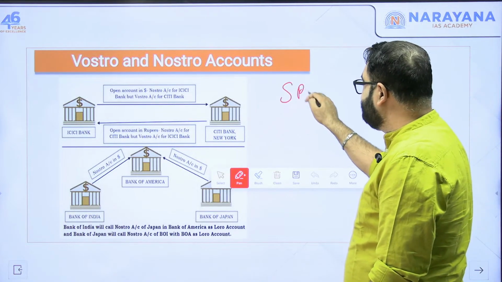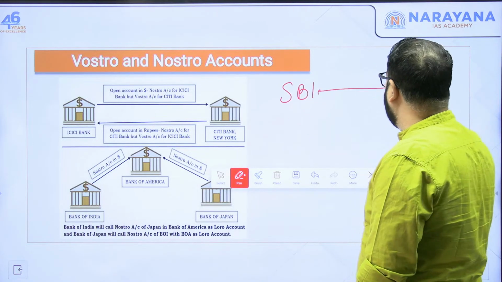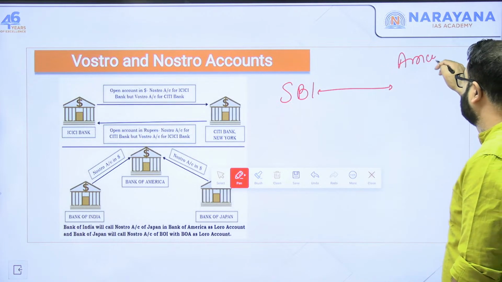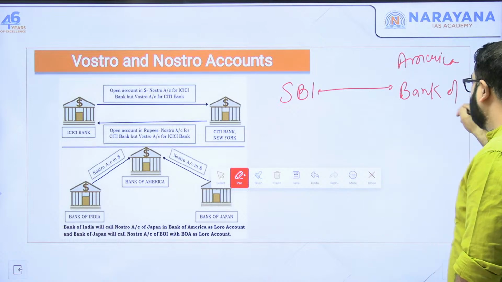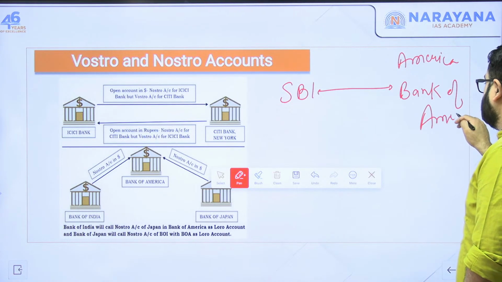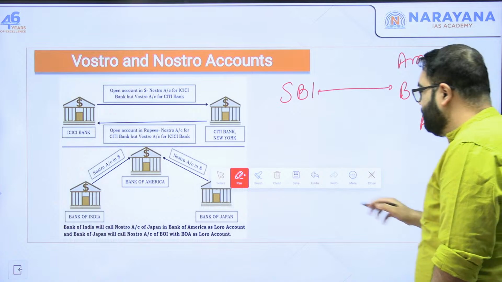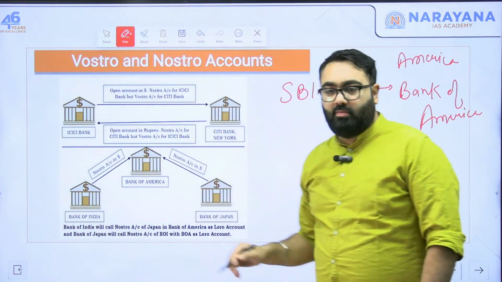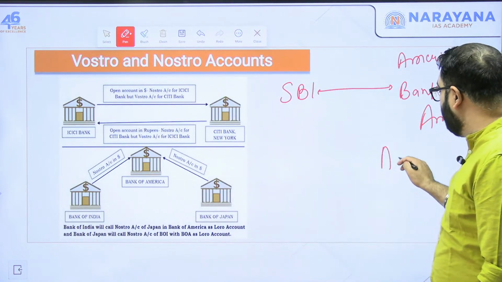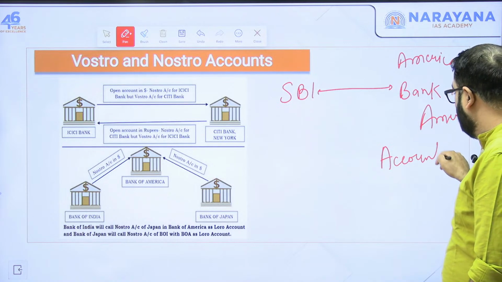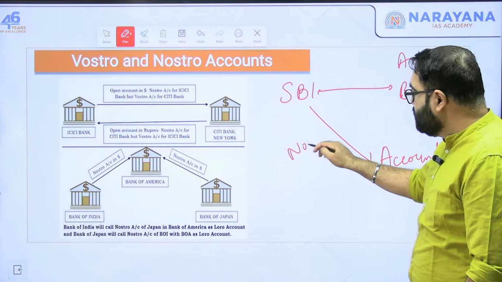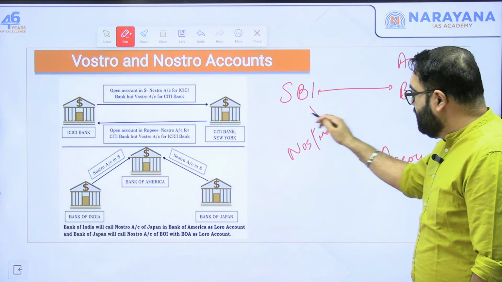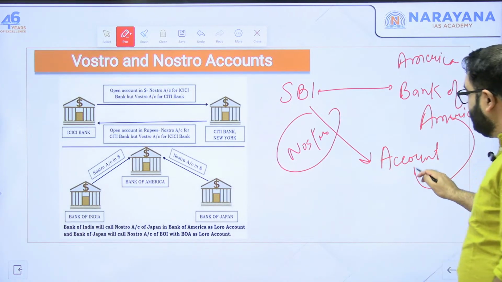SBI opened up an account in America. Let's say they opened up an account in a bank called Bank of America. Okay. Now, if this account has been opened up here, SBI will call it their Nostro account. Bank of America will call it their Vostro account.